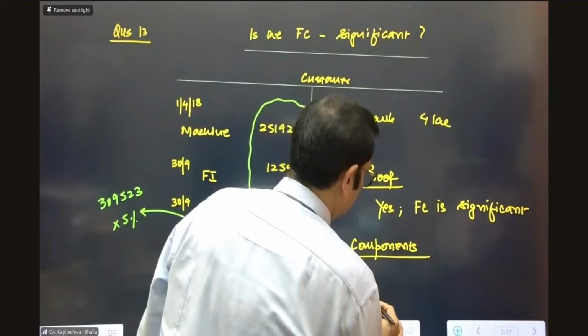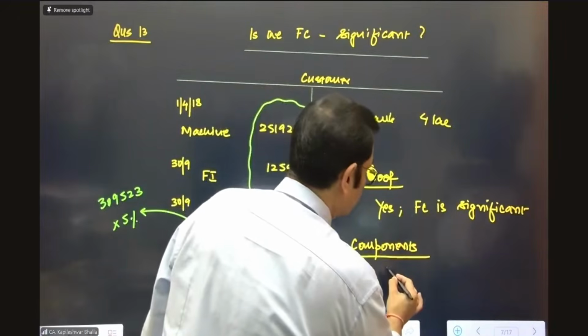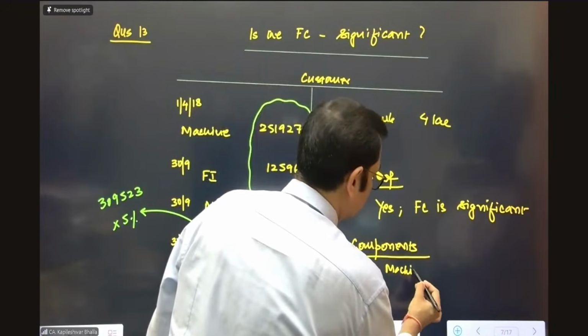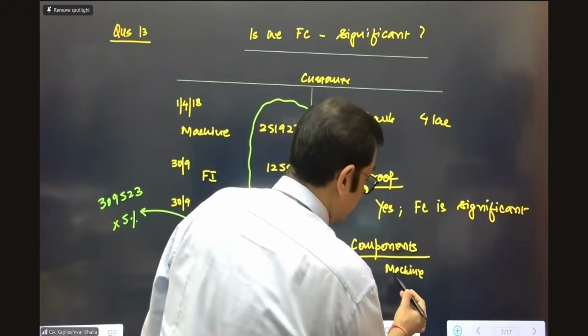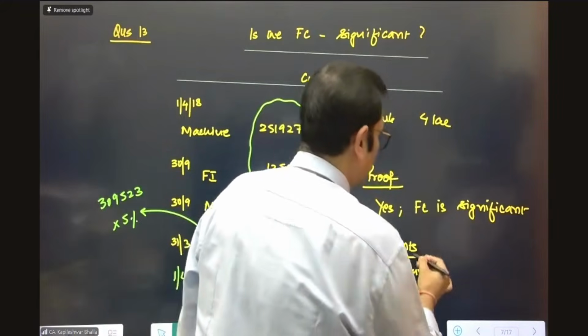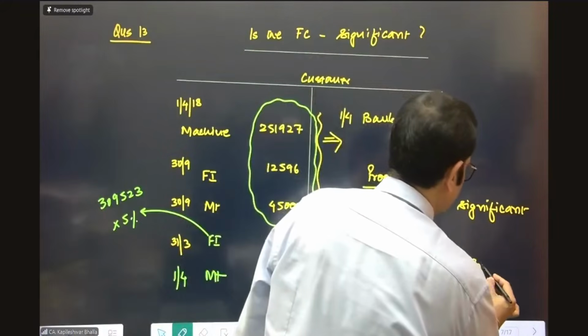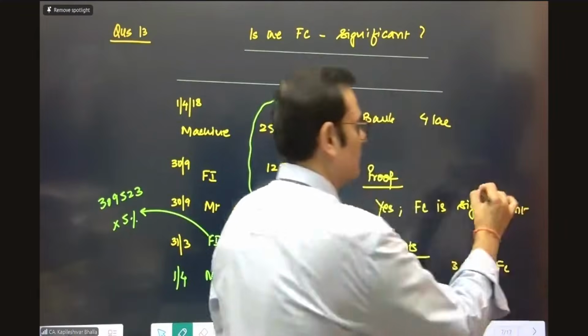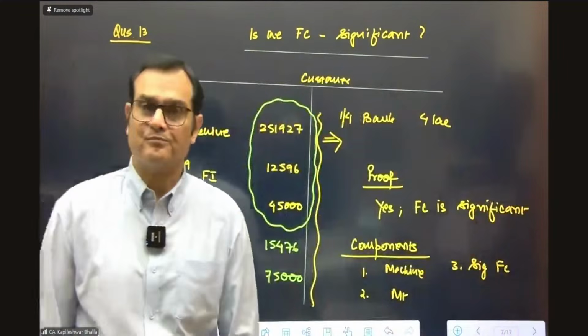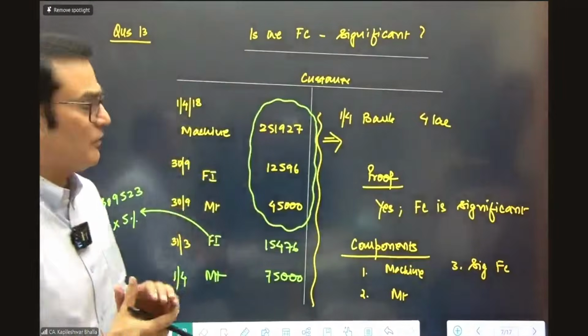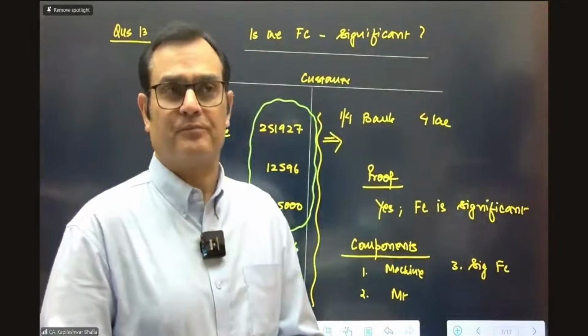I would say there are three components. One is the sale of machine. The second is there is maintenance services provided. And number three, we can say significant financing component as well. I think that takes care of the first requirement of the question.